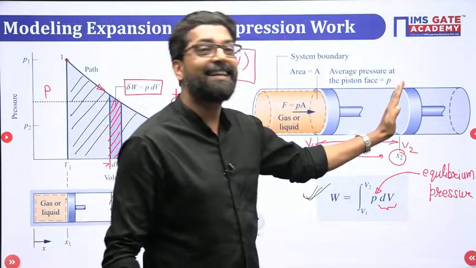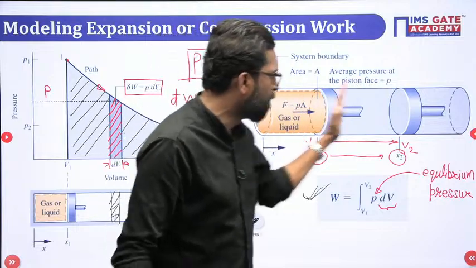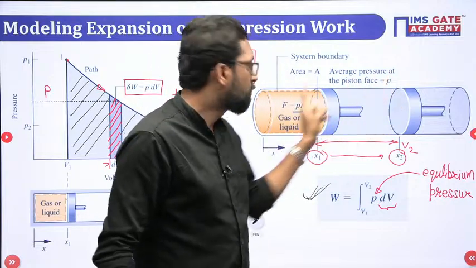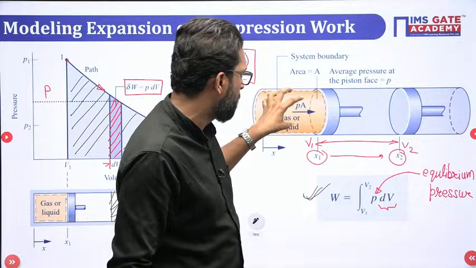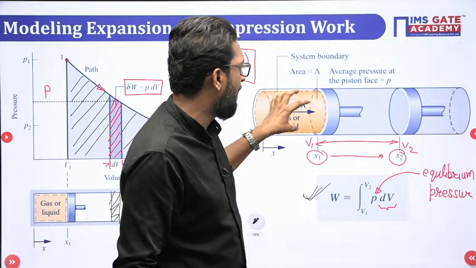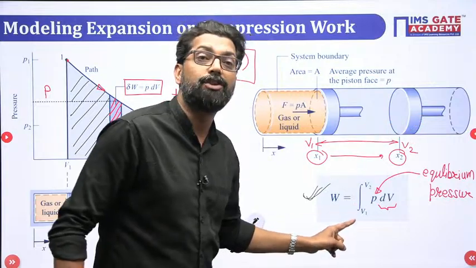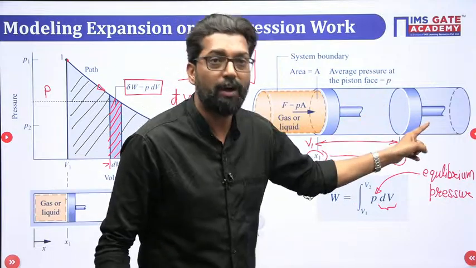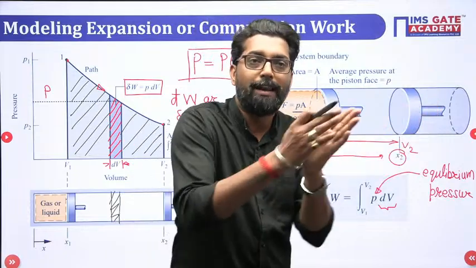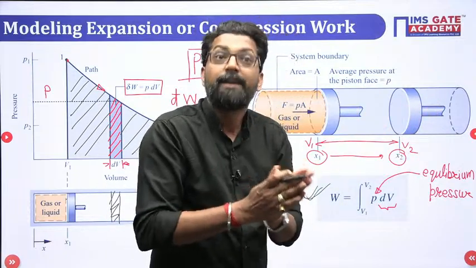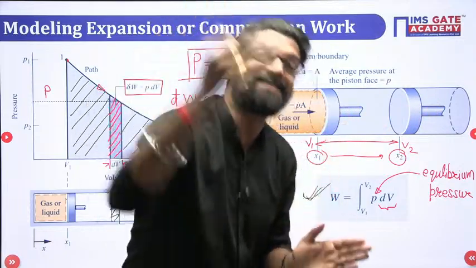Resistance against the expansion. That means if the piston will move, there must be a resistance. Let's suppose there is a pressure in this gas, but here there is no pressure, vacuum. So this work is zero. If there is a vacuum, there is no resistance against the expansion. So only displacement is not enough, it must be displacement against the resistance.